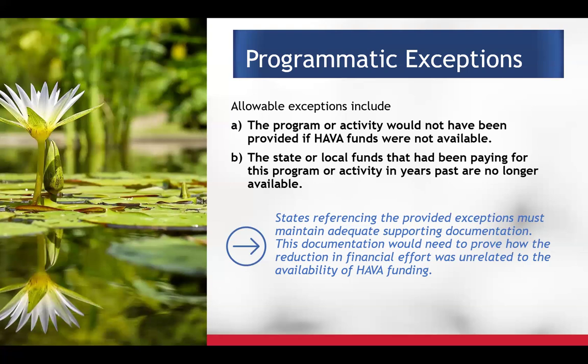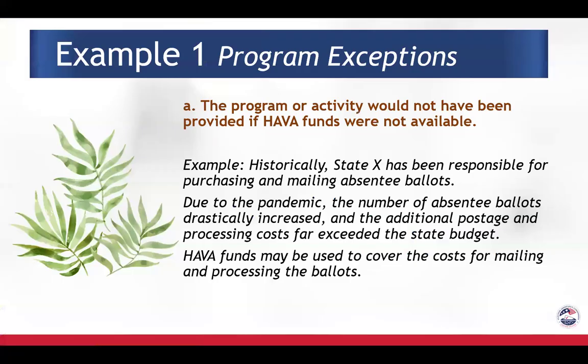We're going to look at some specific examples of these two programmatic exceptions. The first, a program or activity would not have been provided if HAVA funds were not available. Historically, State X has been responsible for purchasing and mailing absentee ballots. Due to the pandemic, the number of ballots drastically increased, and the additional postage and processing costs far exceed the state budget. HAVA funds may be used to cover the costs for mailing and processing the ballots.